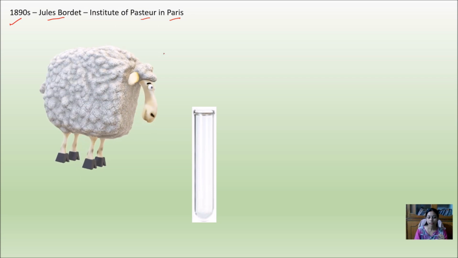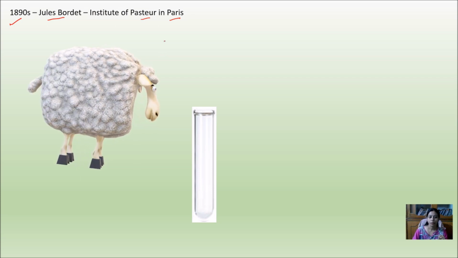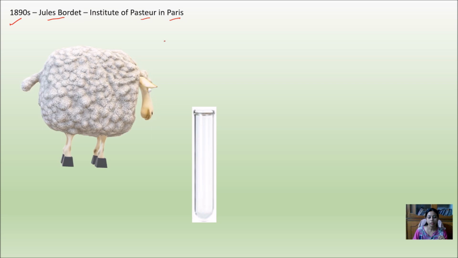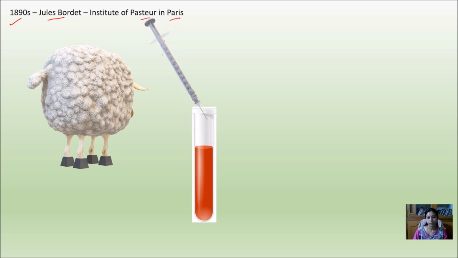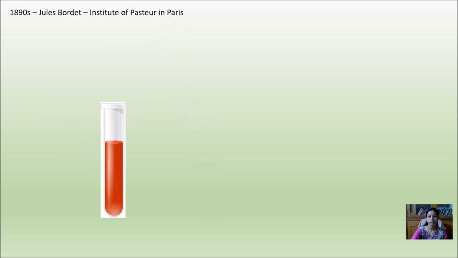What he saw was that when he took blood from the sheep, which consists of several components, and centrifuged it, he found different layers. In the uppermost part of the blood is the serum, and serum contains the antibodies.